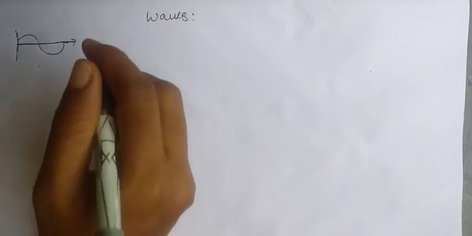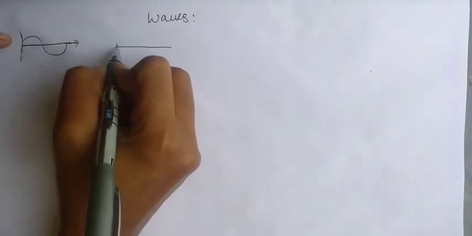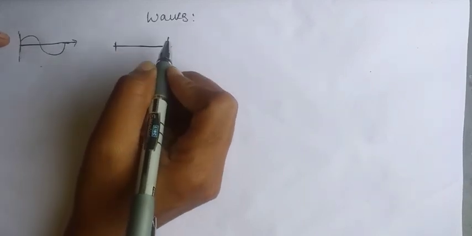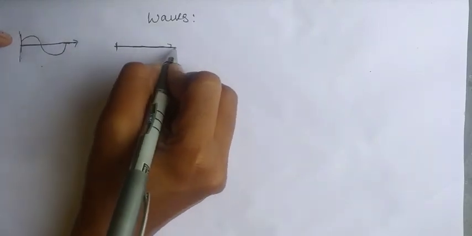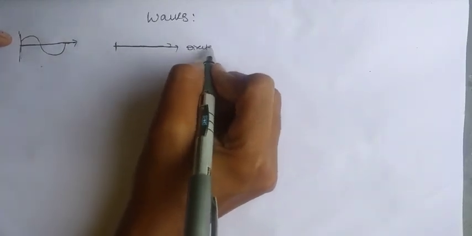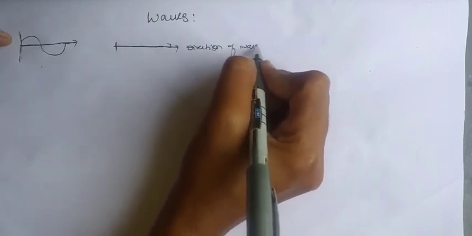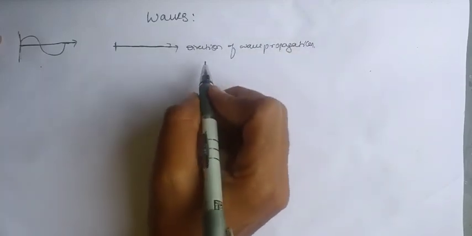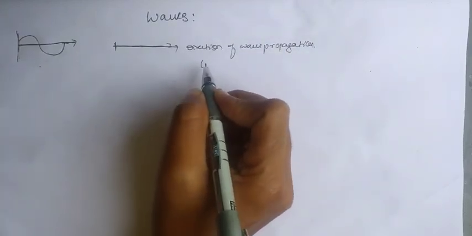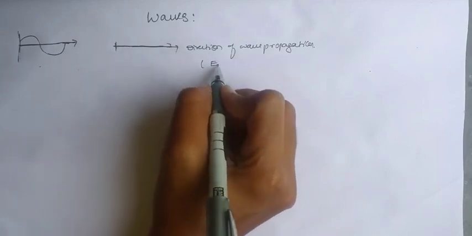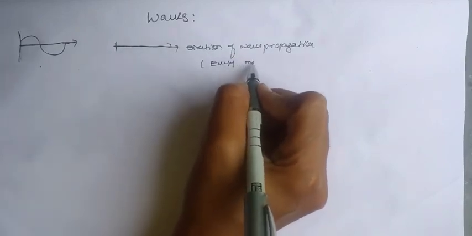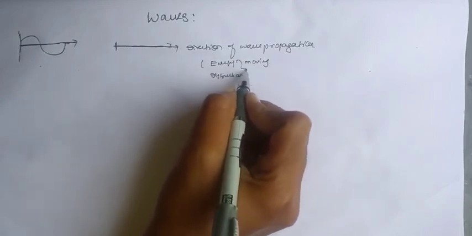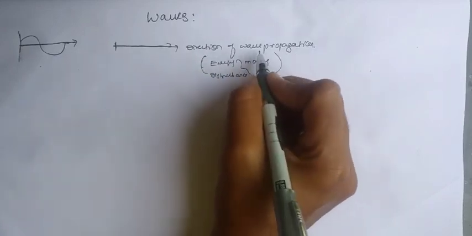Now let us consider, here is the particle, and the wave is moving like this. So this is the direction of wave propagation. Direction of wave propagation means the direction in which the energy is moving, or the disturbance is moving. That direction is known as the wave propagation.